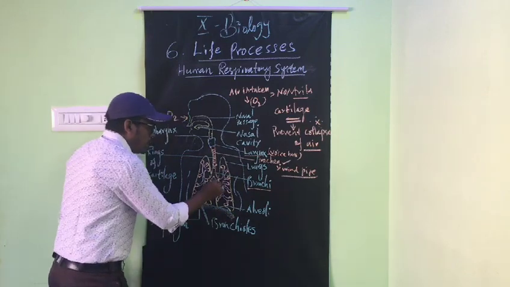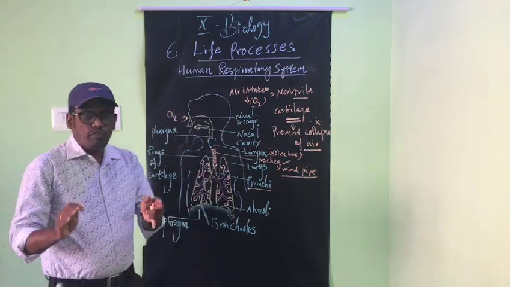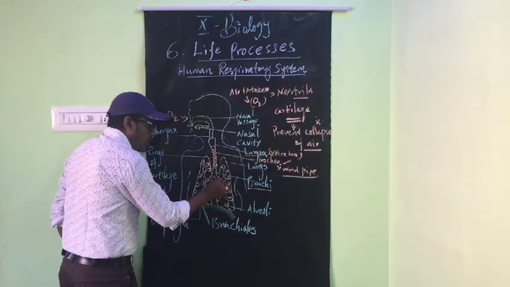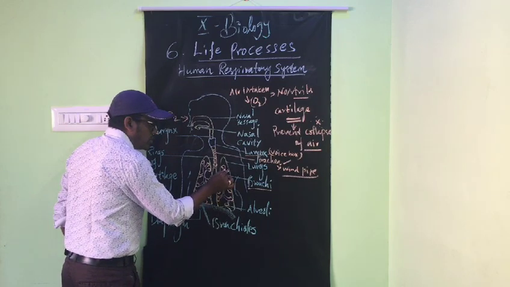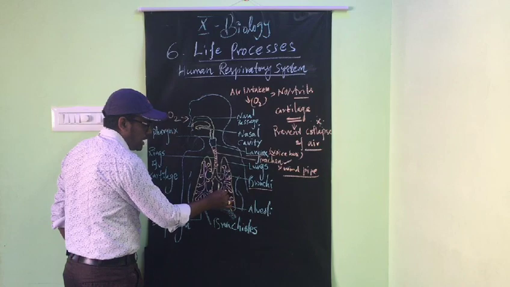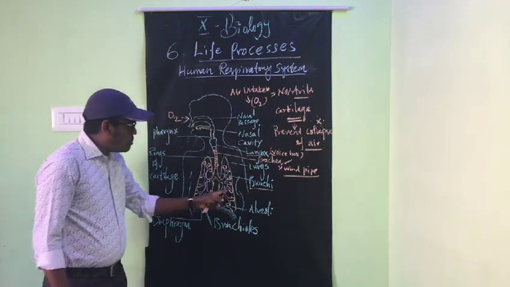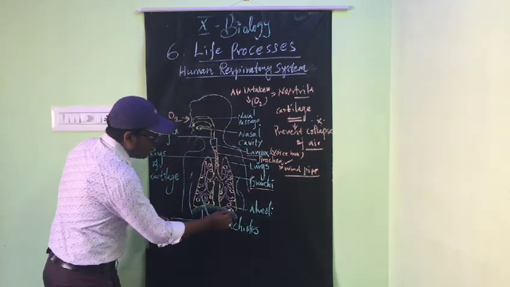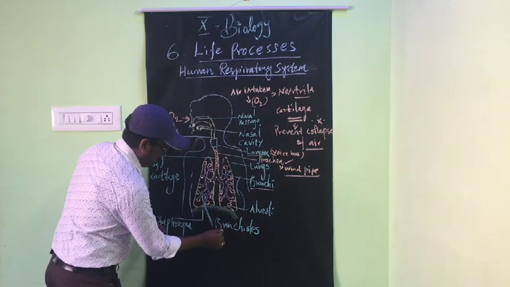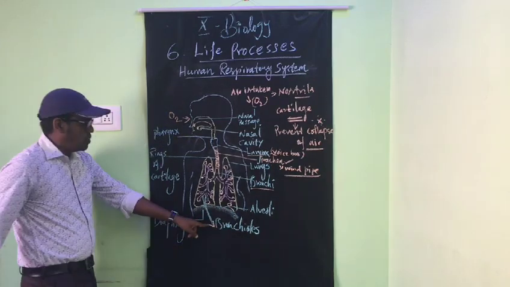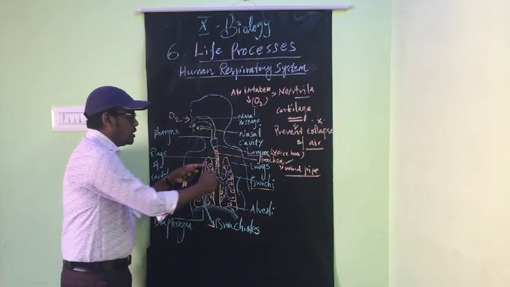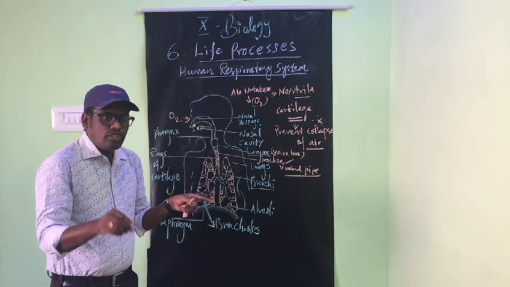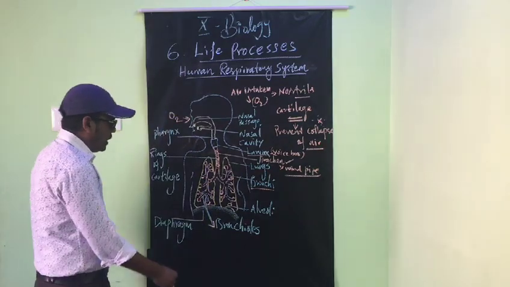Inside the lungs, the bronchi are divided into many branches. This is one branch, this is one branch. These are the branches of the bronchi, and they are called bronchioles. So the trachea is divided into two, that is the bronchi. Again, the bronchi branch into many, called bronchioles.